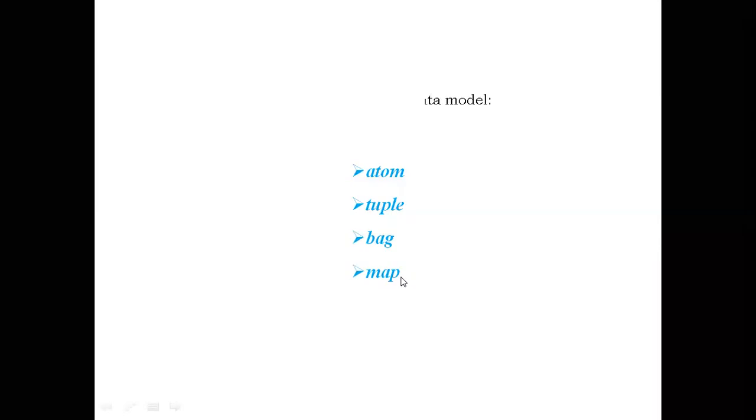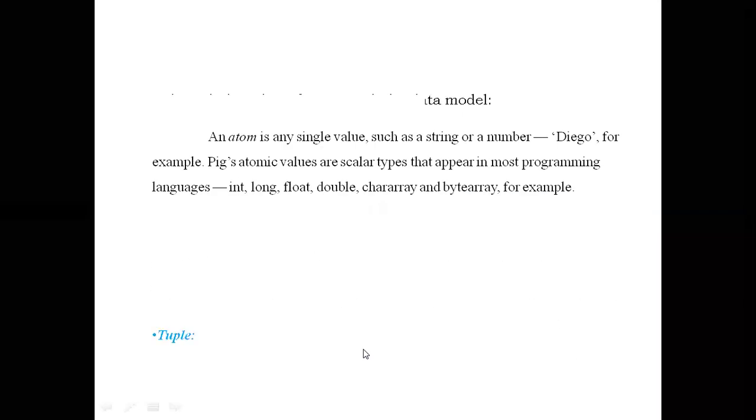Okay, previously we have seen the Pig data types. When we come to the Pig data types, atom is a scalar data type which can store only a single value. When we come to the complex data types, we have tuple, bag, and map. These three are the complex data types which can store multiple values. Clear? That is what we saw in the previous class.